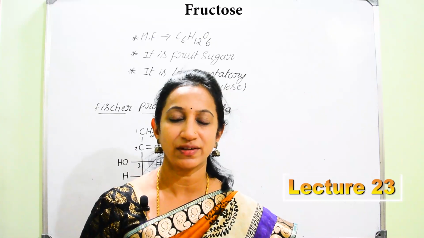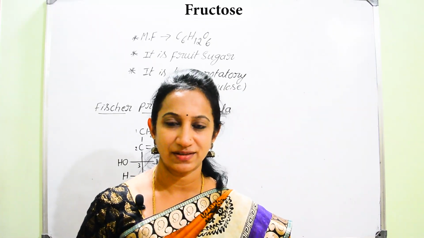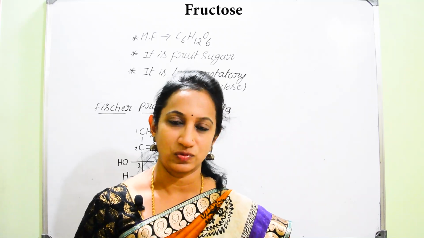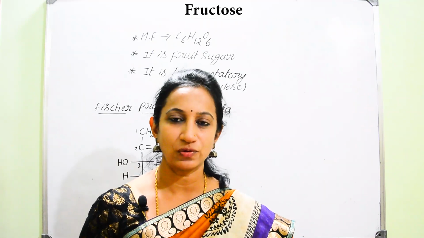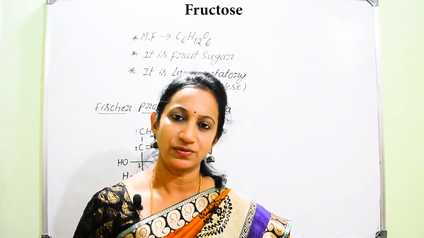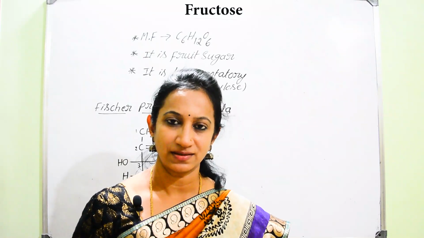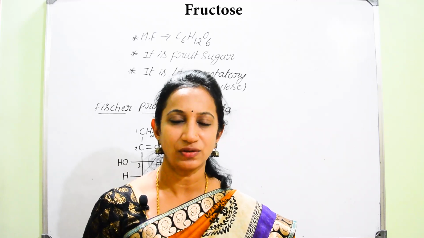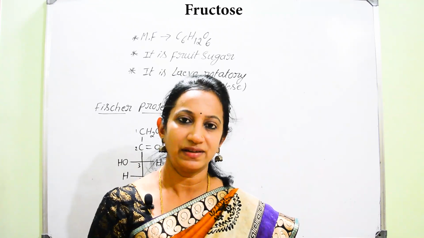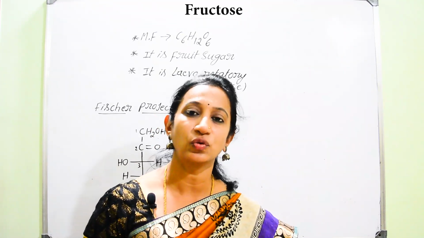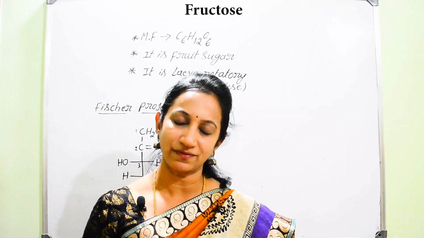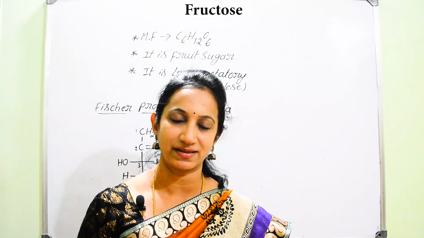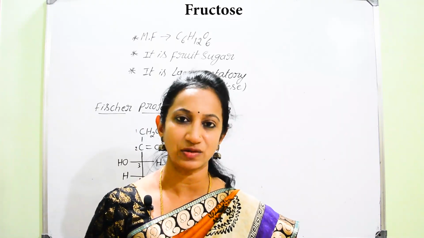Ketohexose. So that is one of the monosaccharides which is different to that of glucose. So there will be a small difference between glucose and fructose. Glucose is dextrorotatory whereas fructose is levorotatory. So here glucose is particularly named as D plus glucose, and similarly fructose can also be named as, instead of considering plus, we can consider minus, that is D minus glucose.